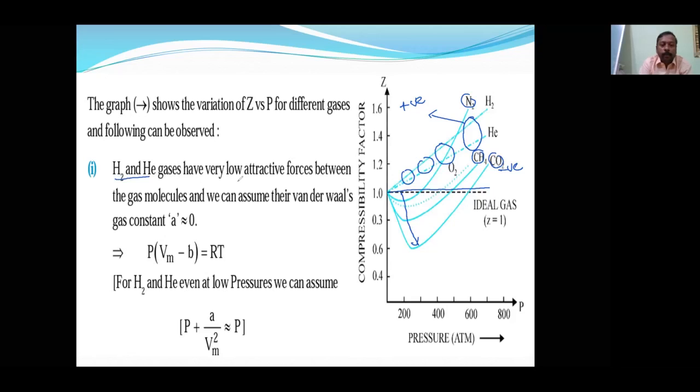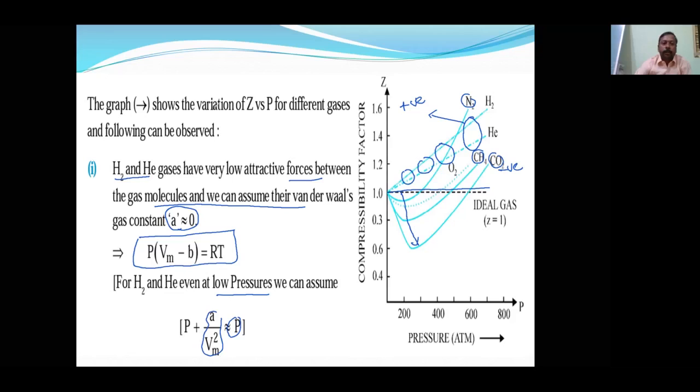Hydrogen and helium gases have very low attractive forces between the gas molecules. Therefore, the van der Waals constant a for them is 0. For hydrogen and helium, the positive deviation gases, this is the formula. Even at low pressure, we can assume that a n squared upon V squared is equal to 0. Okay. So for other gases, what we have to take, we will see here.